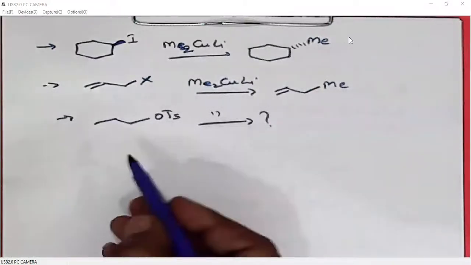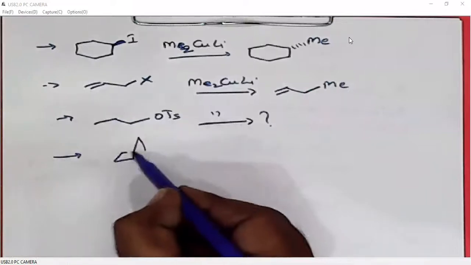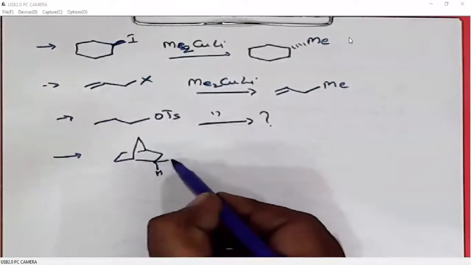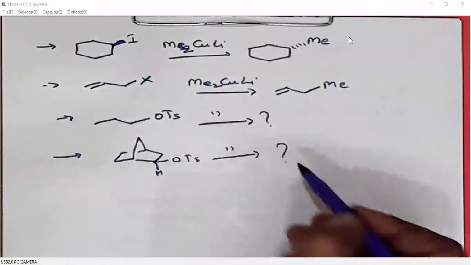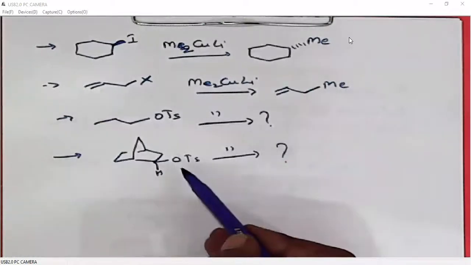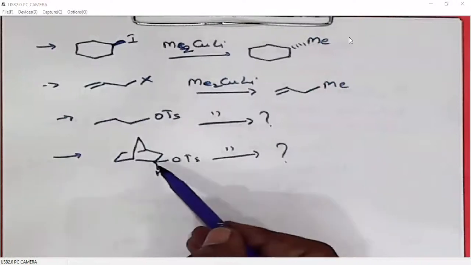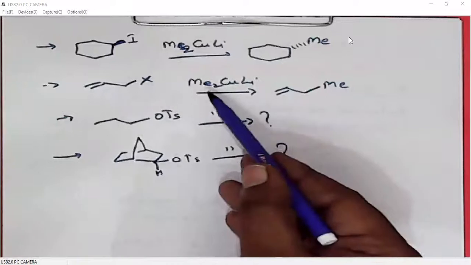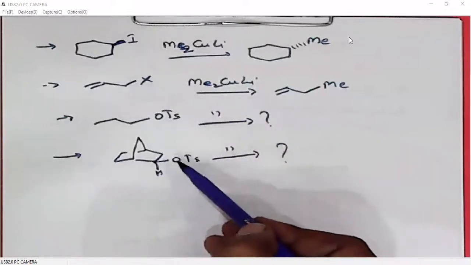You practice them. But always remember that these reactions will occur in an SN2 fashion. So the stereochemistry of the incoming alkyl group must be reversed to what is there here.